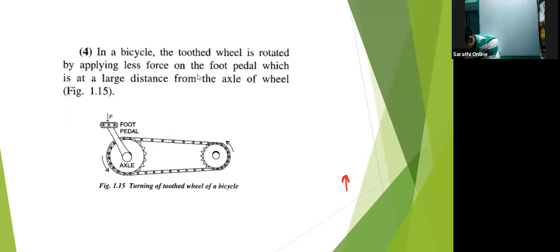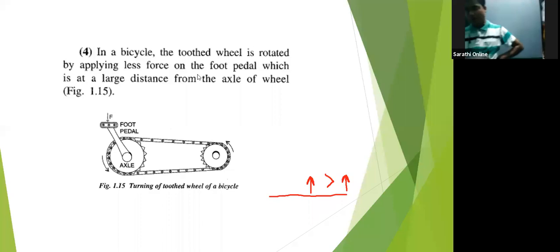Now if we apply a force in this direction, then what happens? The distance is less, and therefore this force has to become greater. So we apply the force as far away from the axis of rotation as possible.